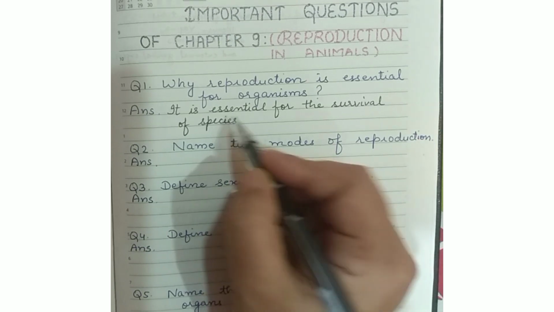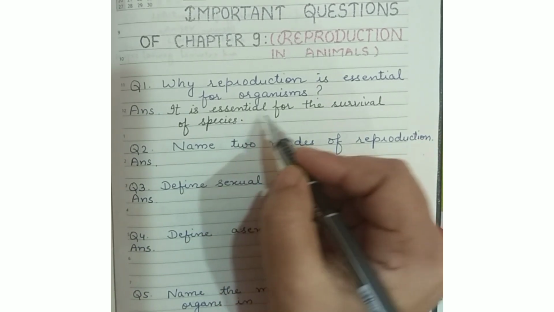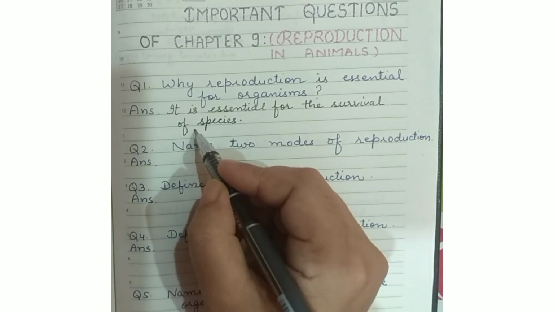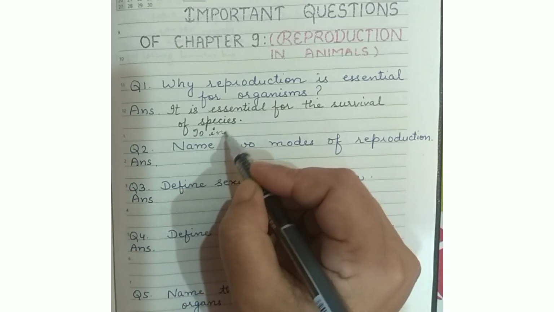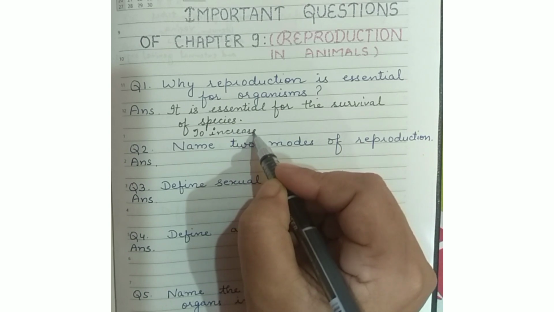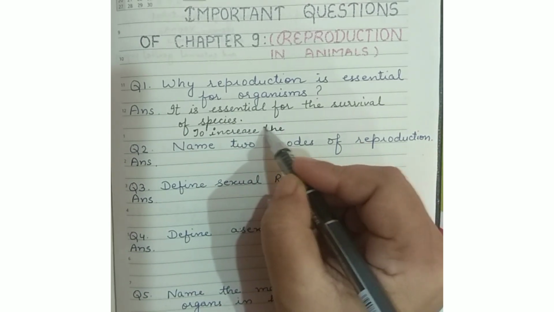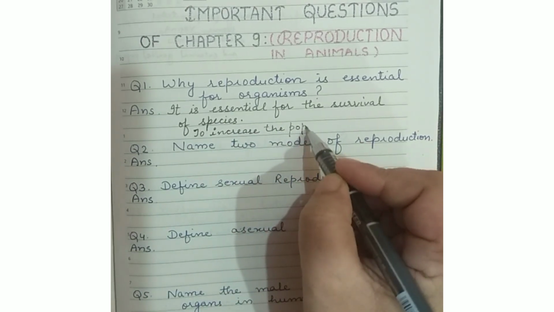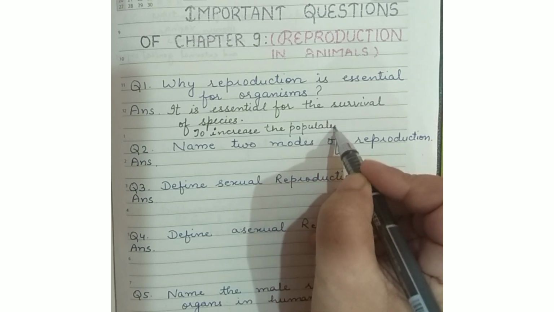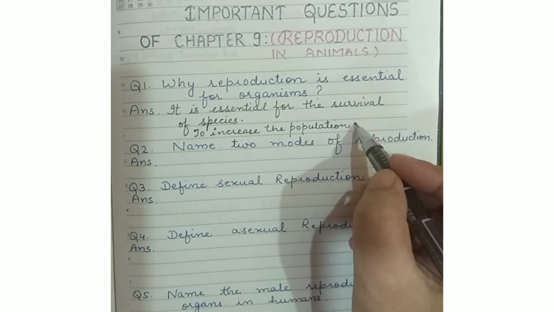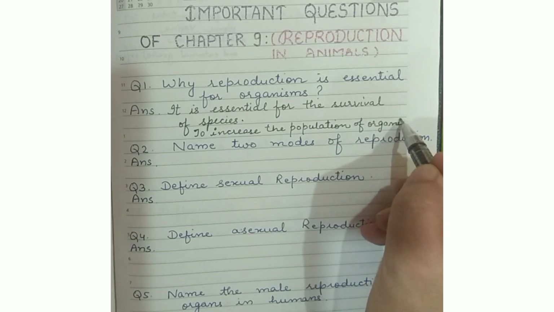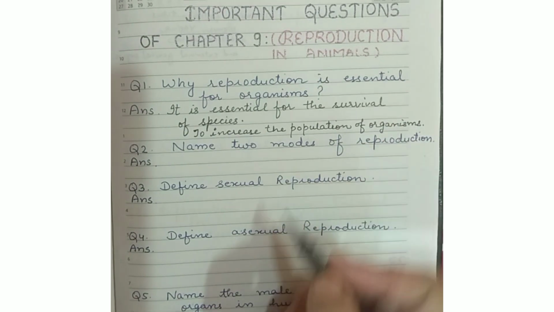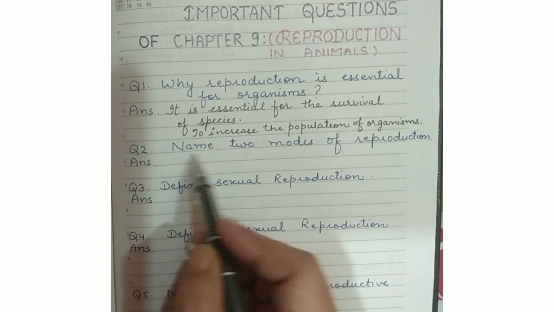Because if we have any option to increase our population, that is only reproduction. By the process of reproduction we can increase the population of our species. It is not a necessary process for individual survival.